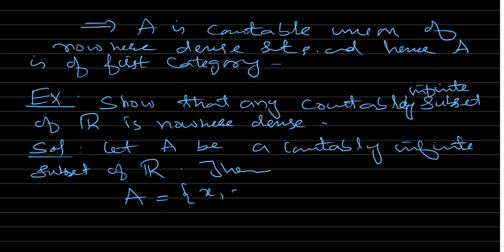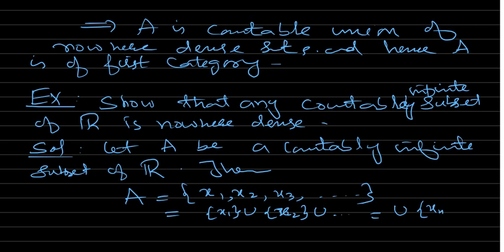Then A is of the form x1, x2, and so on, because there is a bijection from A to the set of positive integers. So we can enumerate it like the set of positive integers, or list this set indexed by the set of positive integers. So this is our A. Now this A can be written as singleton x1 union singleton x2, and union so on and so forth, which equals the union of singleton xn, where n runs from 1 to infinity. Each singleton set is nowhere dense, and it's a countable union of singleton sets, so it's a countable union of nowhere dense sets.